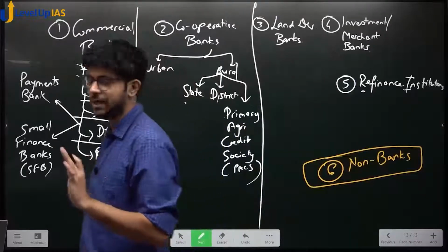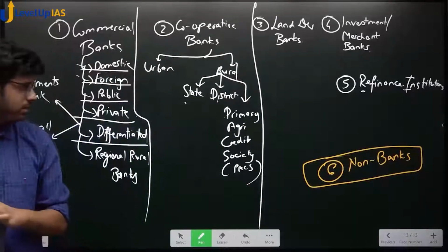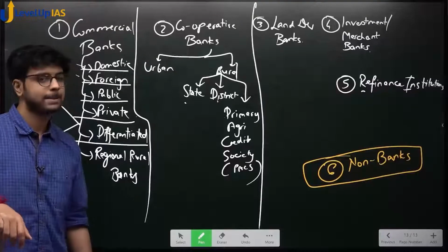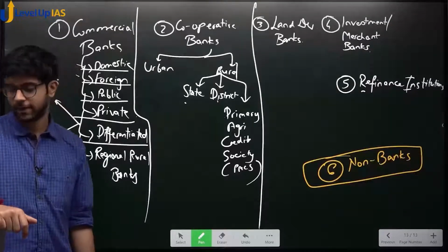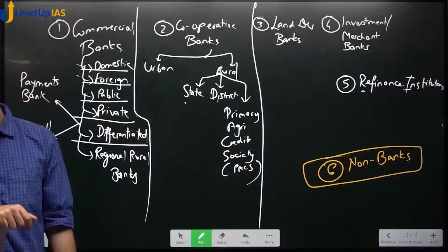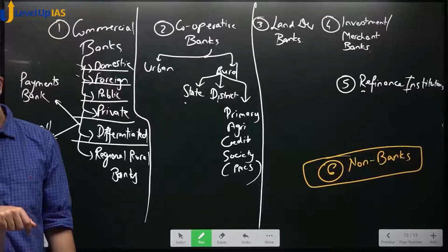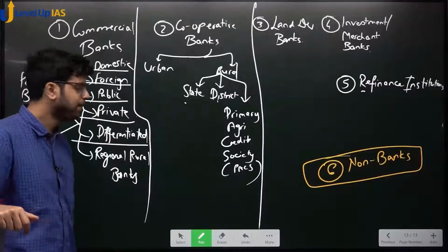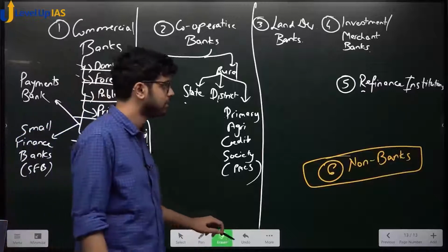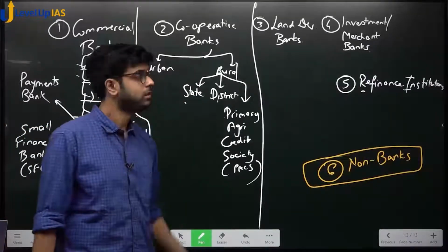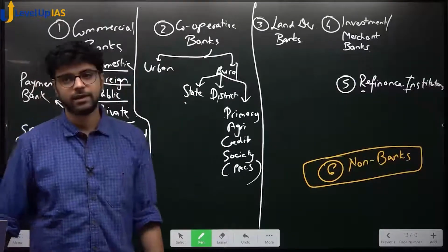Did you understand this? Primary agricultural credit society, PACs. समझा? Let me erase this. I'll erase it later. चलो. 5th point we will rename it. ठीक है?